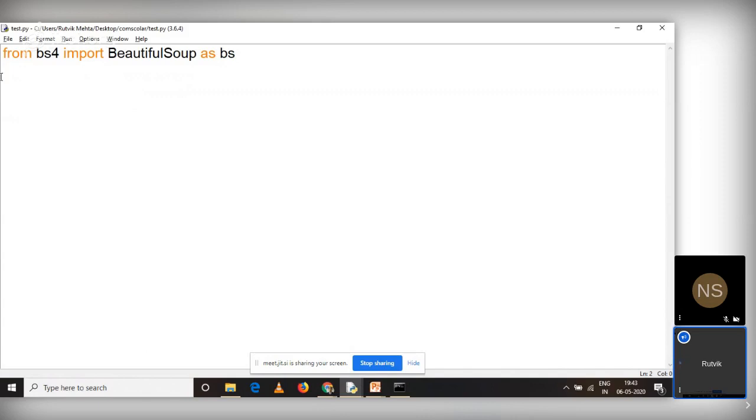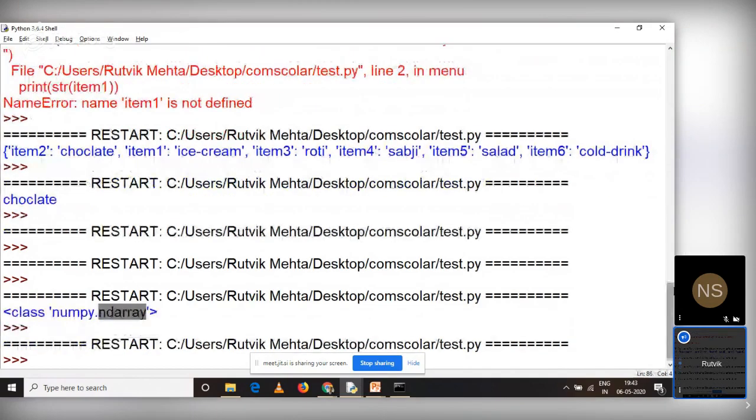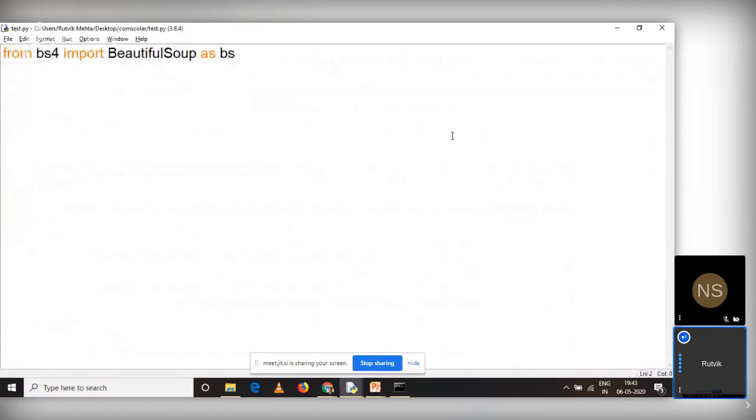Let me run it, right? And the code has been successfully executed. That means I'm able to import Beautiful Soup in my program. I'm not going into the details of Beautiful Soup and how you can do the scraping. We'll cover it in advanced Python, how you can do scraping with a static website using Beautiful Soup. So this is how you can use external modules which are available for Python.